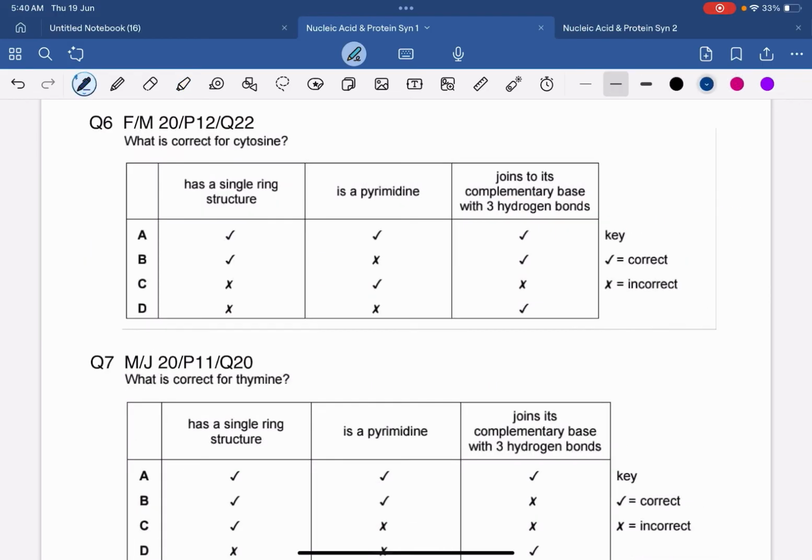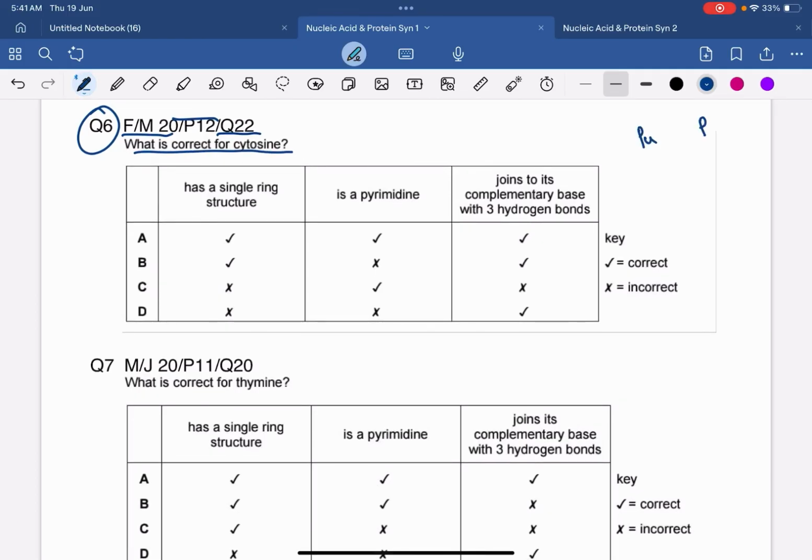Let's now quickly have a look at question number 6 over here, which is from February-March 2020, paper 1, question 22. They are asking what is correct for the cytosine. So let's discuss that there are the purine bases and then there are the pyrimidine bases. The purine bases have a double ring structure while the pyrimidine bases have a single ring structure. Purines are adenine and guanine, and the pyrimidine bases are thymine, uracil and cytosine. So now they are asking what is correct for the cytosine.